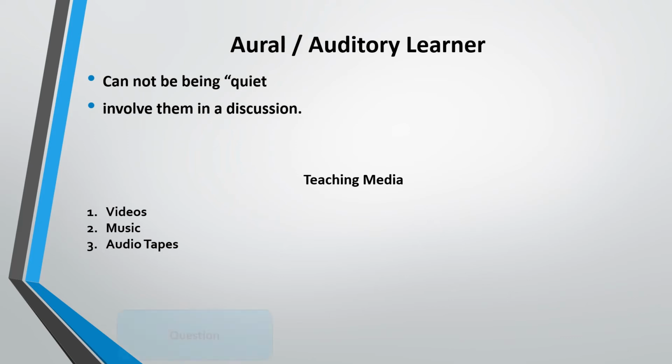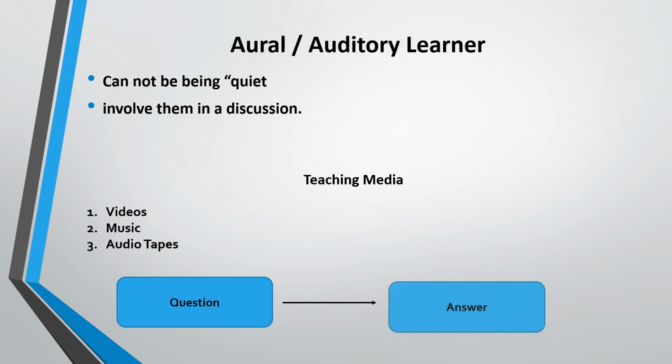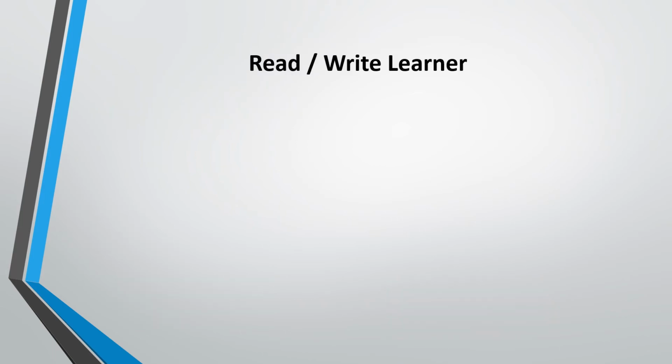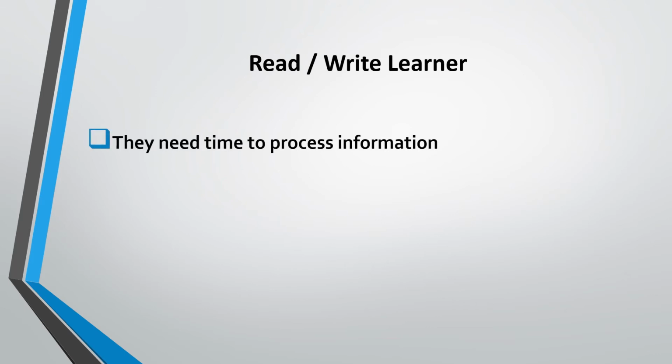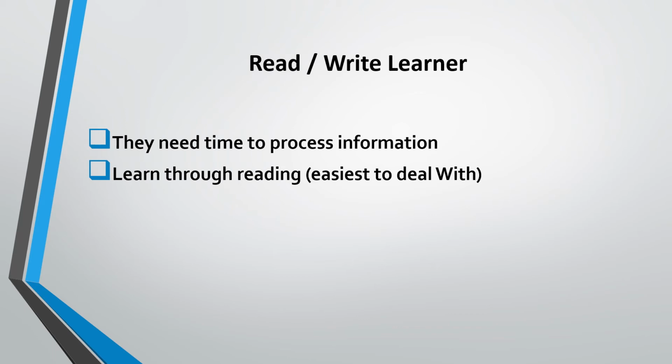Next, read or write learner. This type of learner is quite similar to the visual learners. They need time to process the information. And since they learn through reading, this type of learner might be the easiest to deal with. However, they are orally passive learners, so give them a chance to express their ideas through papers.